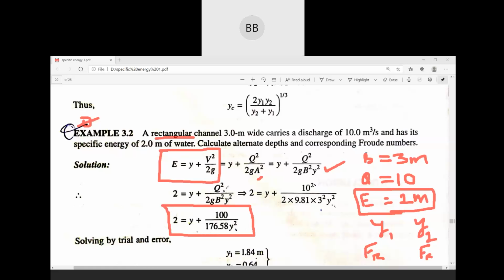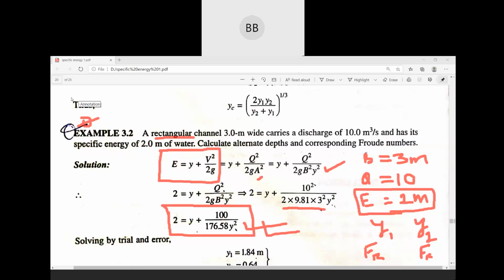So 10 squared is 100, and if you multiply 2 multiplied by 9.81 into 3 squared, you will get 176.58 y squared. So you'll be having one equation with one unknown y value. Using your scientific calculator, you can easily find out the y value. Since you have a square, you will be getting two values.